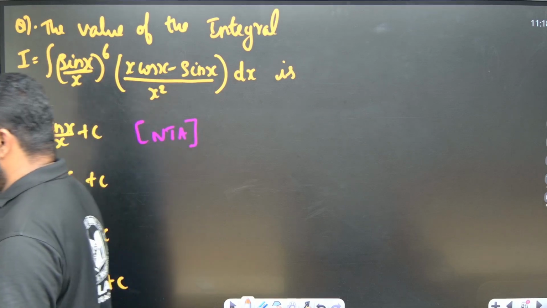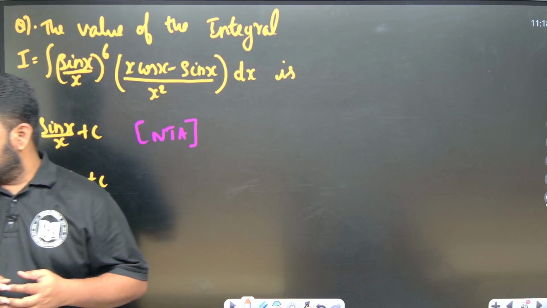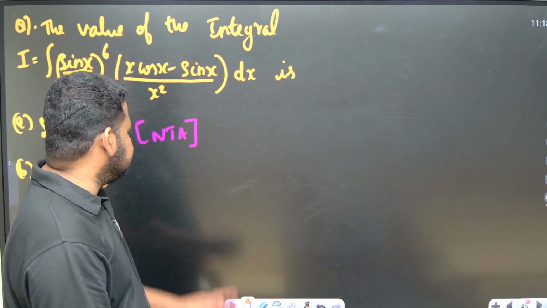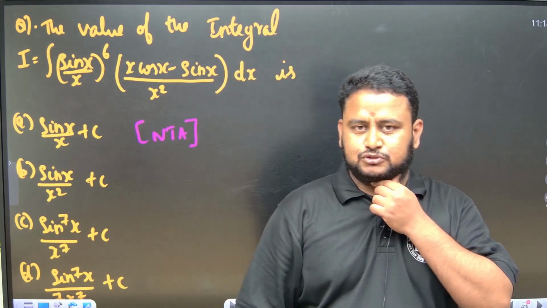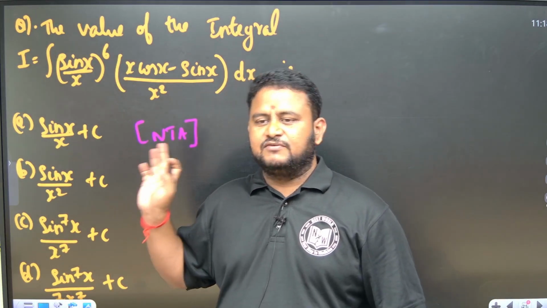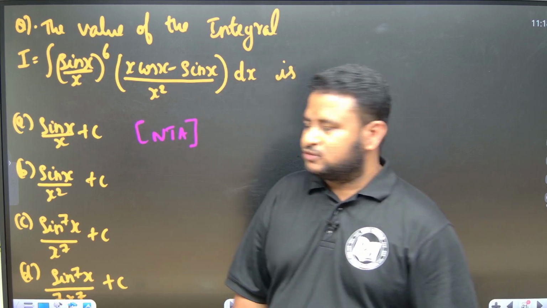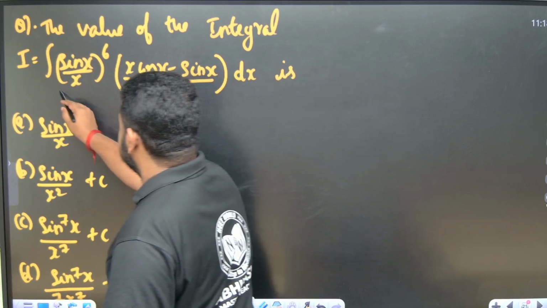Look at this question. They have given integral of sin x by x to the power of 6, x cos x minus sin x by x square dx. This is an NTA question. Although I have still not taught integration by substitution, here if I use substitution, then definitely I can get the answer very easily. So I have to substitute one of the values. By looking at this, I can see that this value I can substitute.